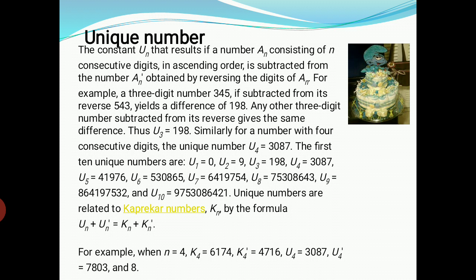After that we have to find the difference. The difference is always 198. For any 3 digit number, the difference is always 198. Therefore 198 is a unique number. For a 4 digit number, the unique number will be 3087, and for 5 digit 41976, and for 6 digit, 7, 8, 9, 10, up to 10 I have given here.